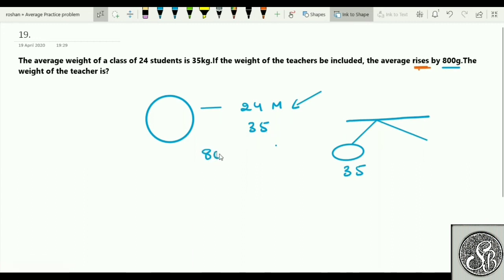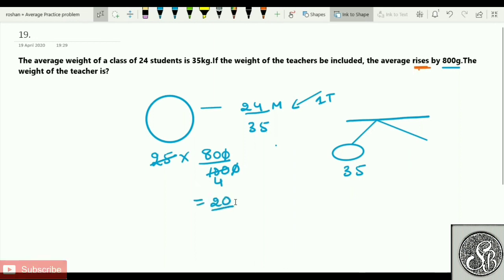If the average increased by 800 gram, it means 800 gram for one person. 24 were there. One more member joined, that is the teacher. So now the total number of members is how much? 25. For one person, it is 800 gram. For 25 persons, 800 gram each. Let's convert it into kilograms so that it will be easy. This will cancel out easily, 4 times, and 80 by 4 will be 20.